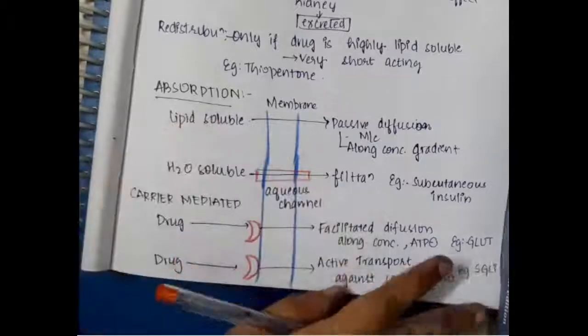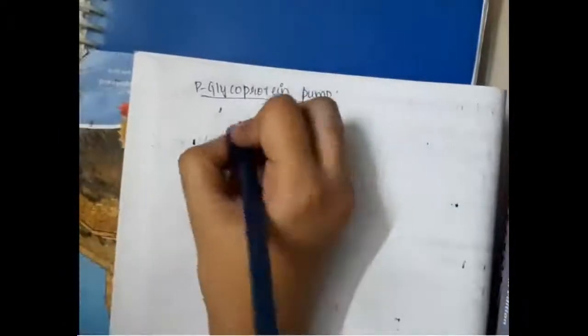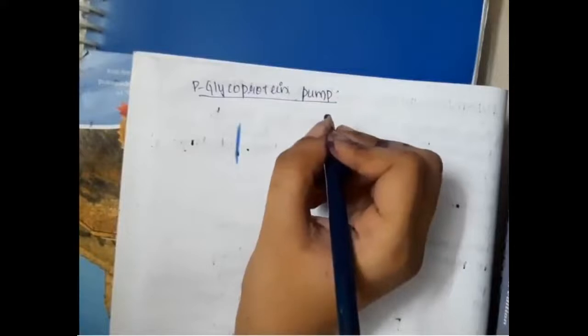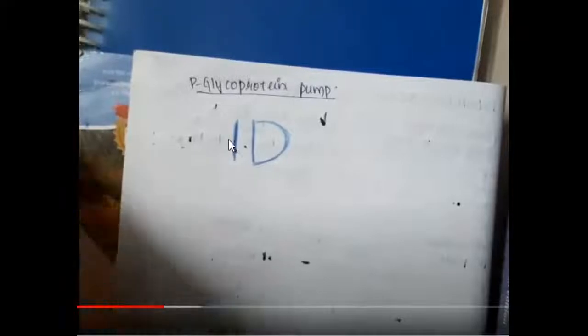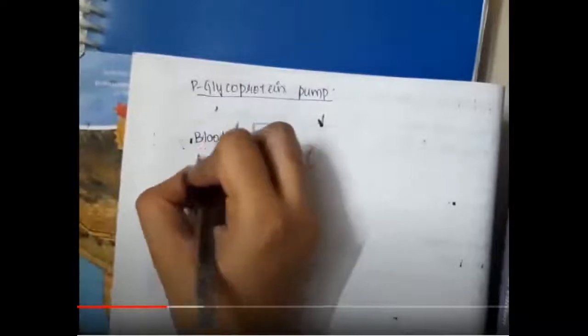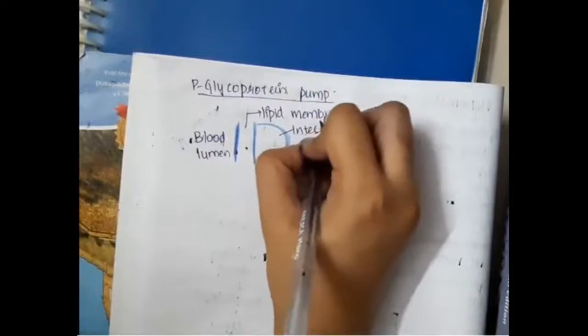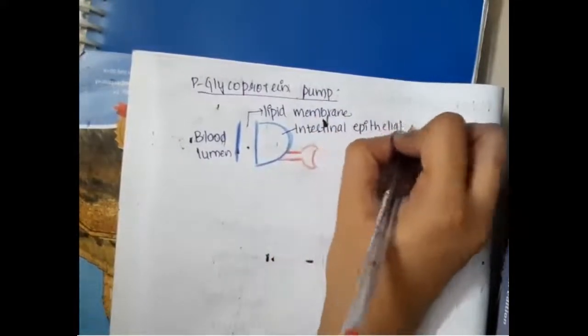Then the next important thing is P-glycoprotein. The P-glycoprotein pump is present in the intestinal lumen. So this is the blood, and here this is the lipid membrane. This membrane is the lipid membrane, and this is an intestinal cell. On the intestinal cell you will have this, which is P-glycoprotein. That is the lumen of blood. This is the intestine lipid membrane, and this is the intestinal epithelial cell. So this is the P-glycoprotein.